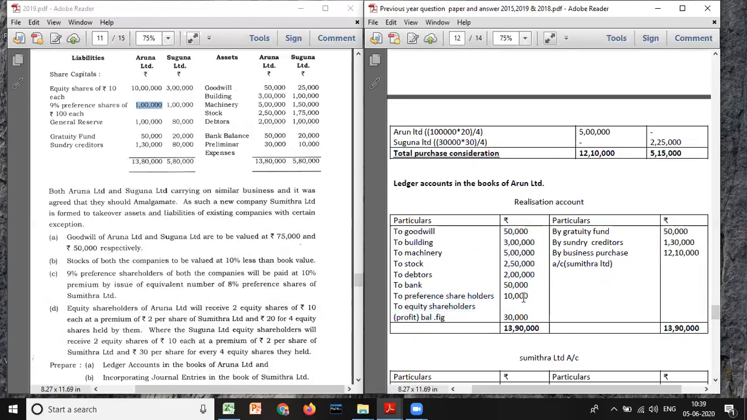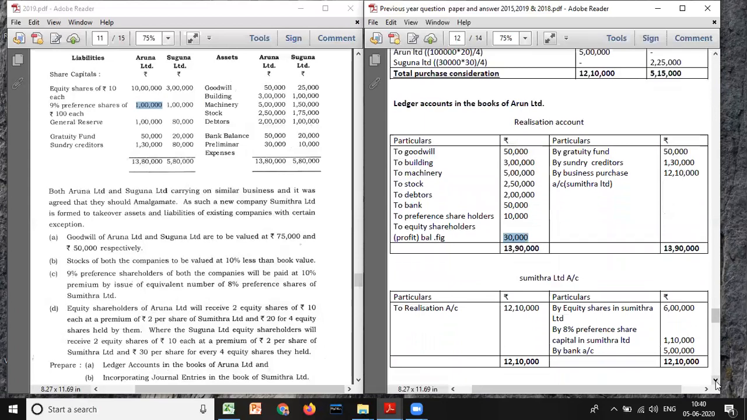Okay, clear? Next, this side will be more, credit side will be more, 30,20,000. Here it will be 30,60,000. So what is the difference amount we get? 30,000. That is the profit. We're getting the balance in the debit column, profit, credit column, loss. So to equity shareholders account, 30,000.